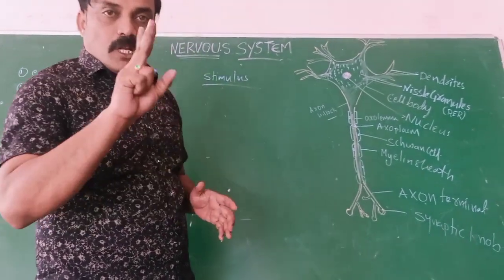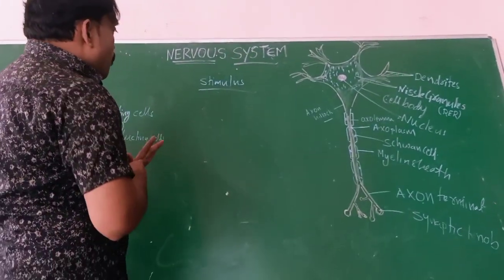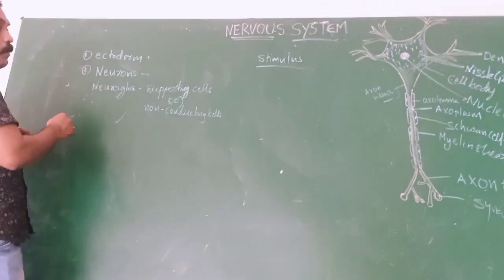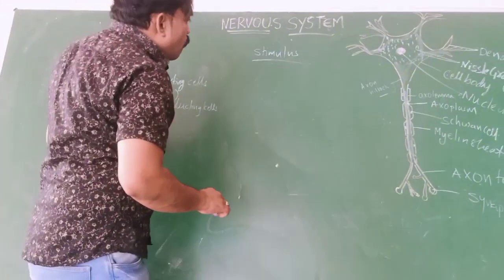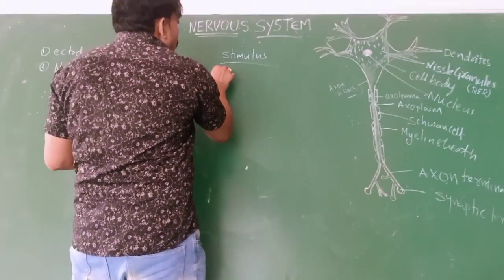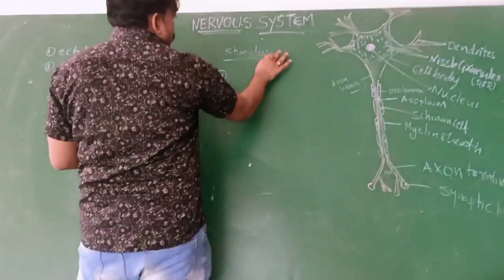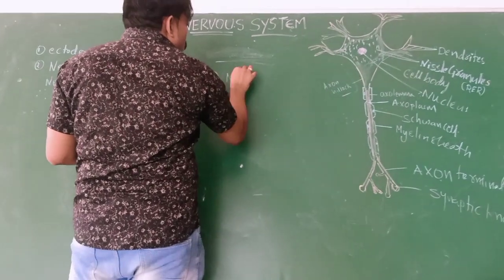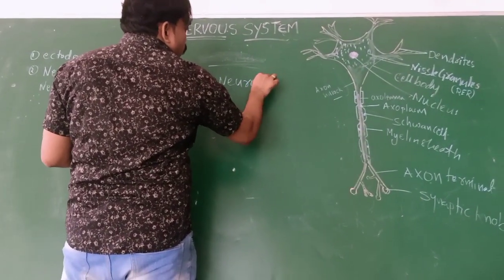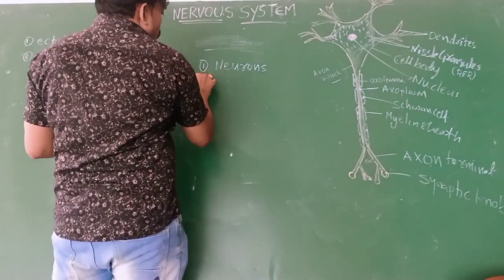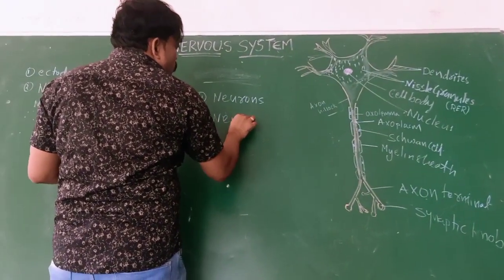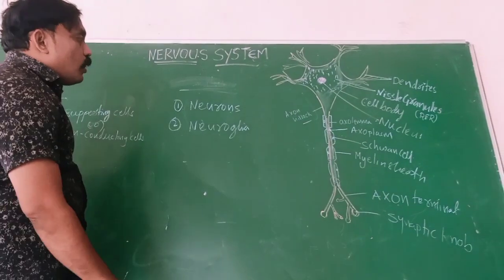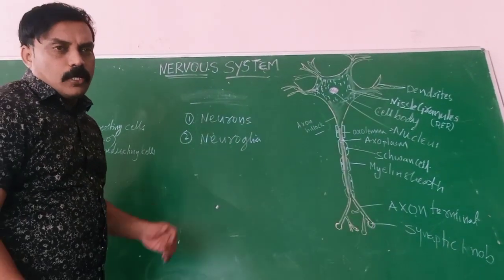The nervous system is made up of two types of cells. What are those cells? One is neurons, the other one is neuroglia. So the nervous system is made up of two types of cells: one is neurons, the other one is neuroglia.